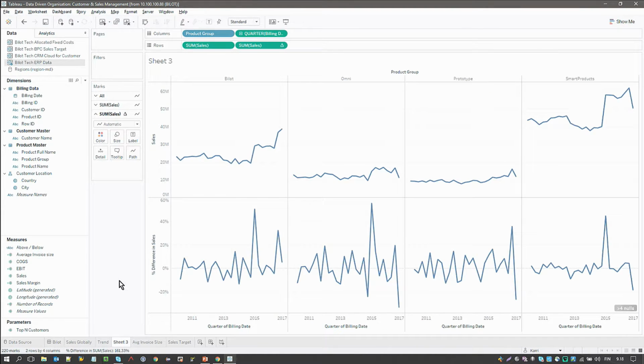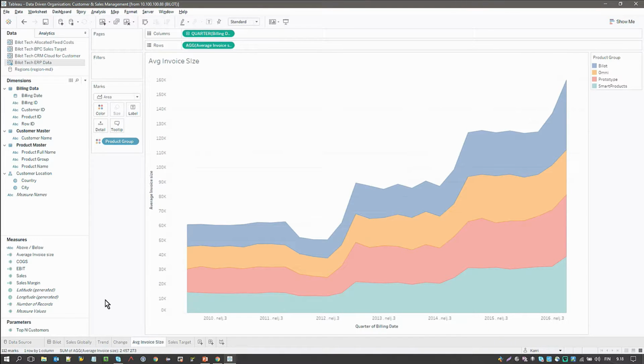Then we had a look at our sales, and how they've changed in relation to our previous years, and then gone into an invoicing view, where we're seeing that our average invoice size is growing, but our sales are still dropping.